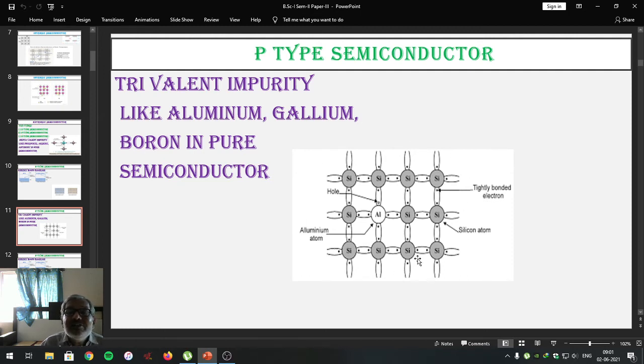Such a structure has positive charges for the conduction, and that is the reason it is called a p-type semiconductor.